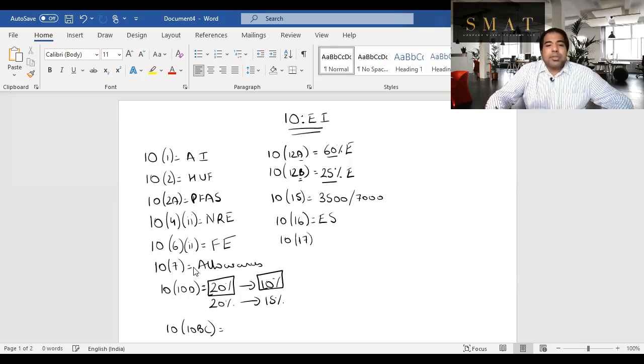10(17) is for MLAs, MPs, etc. They get allowances. So MPs' and MLAs' allowances are exempt under 10(17). 10(17A) is an award, for example the research surgeon who got an award for a syringe which does not pain.